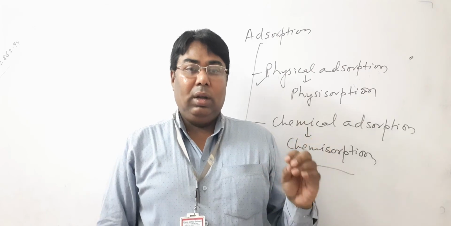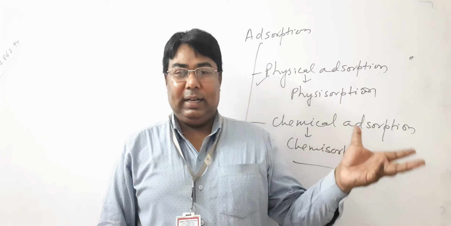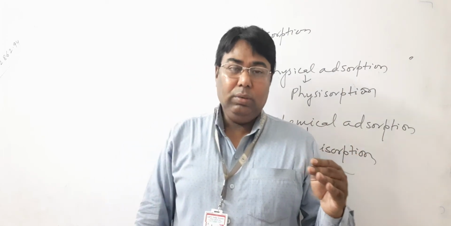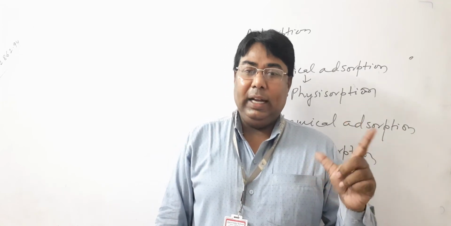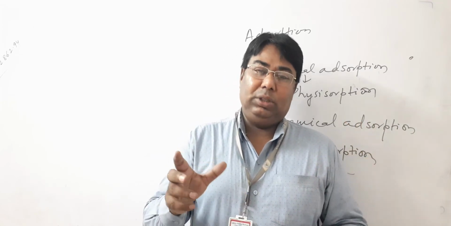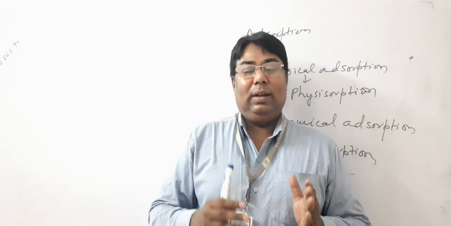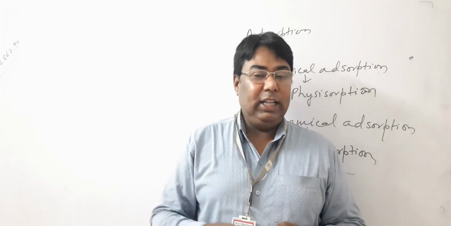Number two, physical adsorption is non-specific, that means it occurs on any substance, whereas chemical adsorption is highly specific because bond formation takes place between specific elements or compounds.